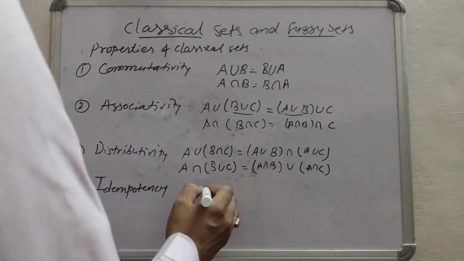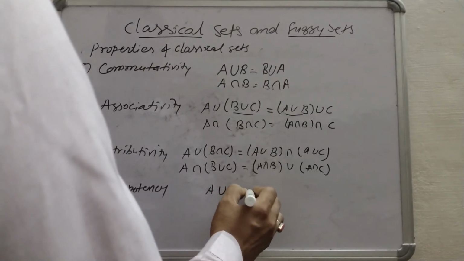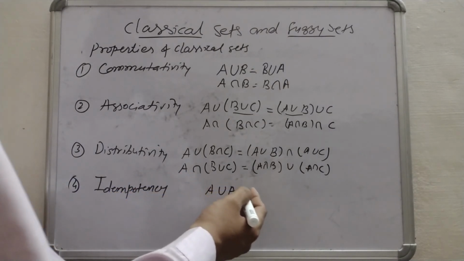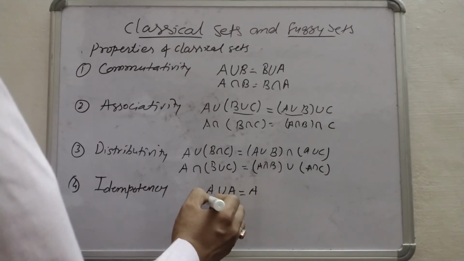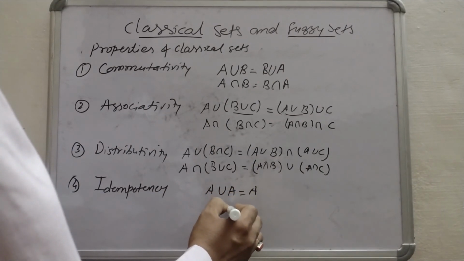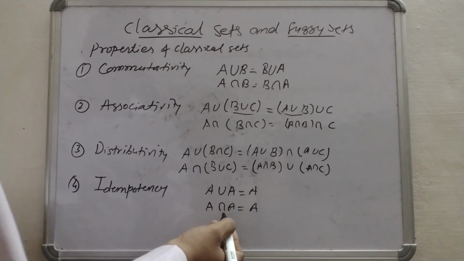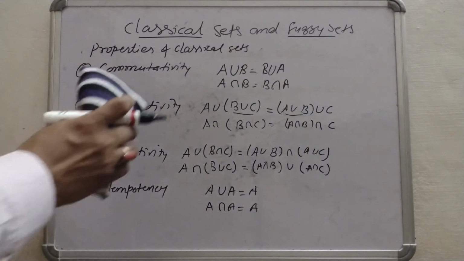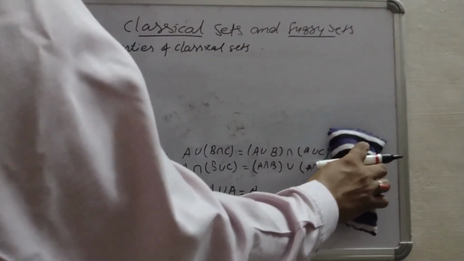Here we can see A union A. So if we calculate the union of A with A, it will give you A. A intersection A, again it will give A, because what is common between A and A? Again only A. So let us discuss a few more properties of classical sets.